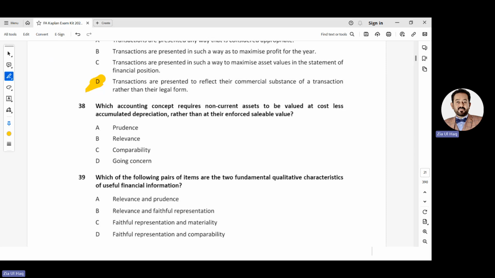Relevance: financial statements should be produced relevant to the records. Comparability: should be compared with the previous year. Going concern. Yes, the going concern basis says non-current assets and current assets should be valued separately. So we can say option D.